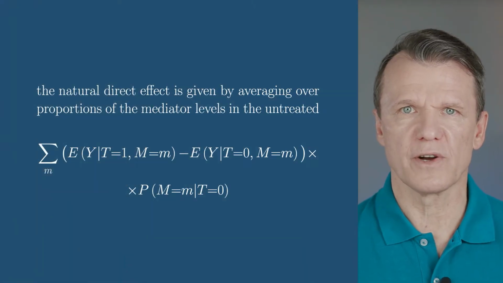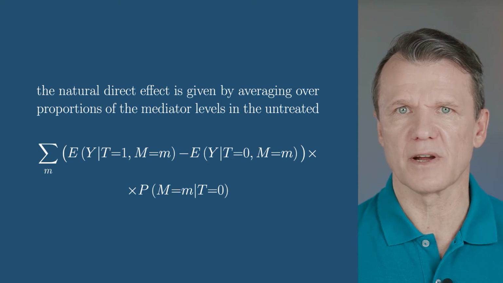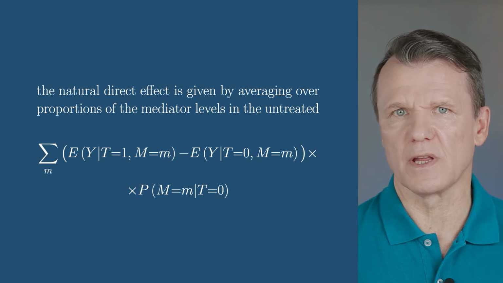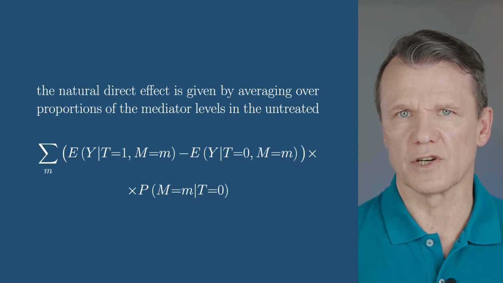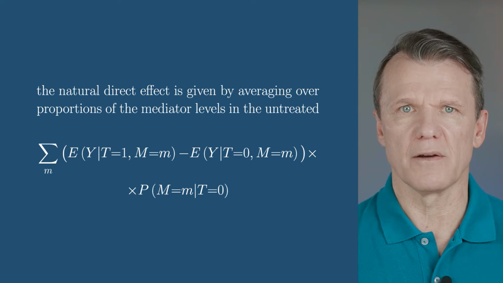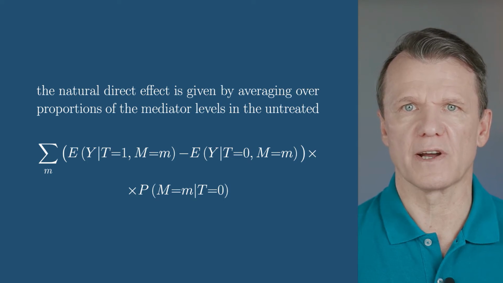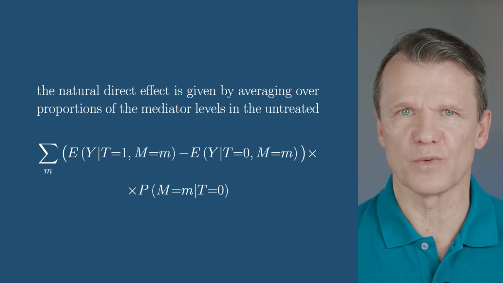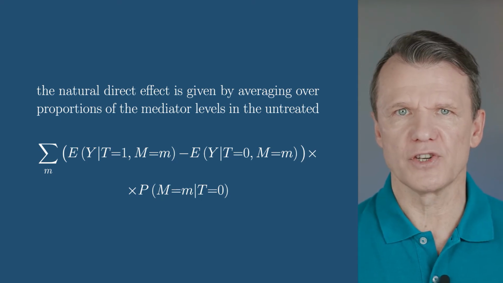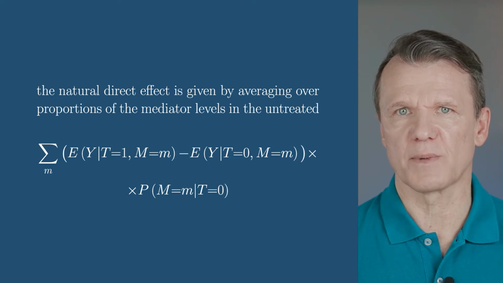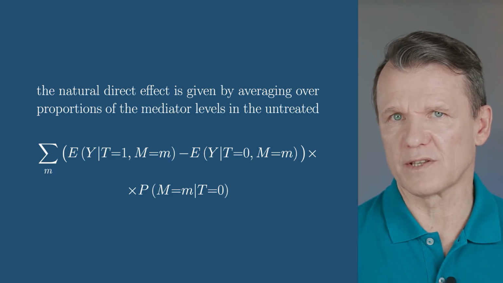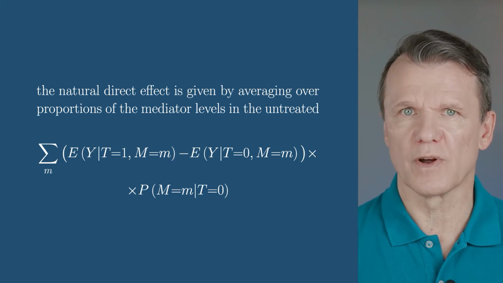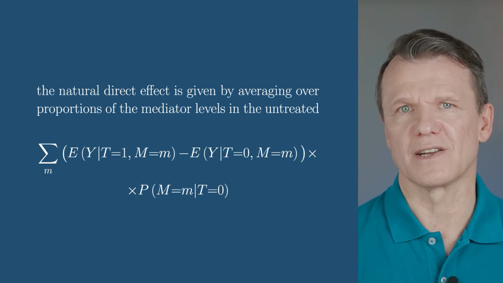In the case of confounding free mediation, we estimate the direct effect in two steps. We simply take the difference between the mean outcome in treated and untreated groups, and then average it over the proportion of mediator values in the untreated group. Why exactly in the untreated group? Well, averaging in the untreated group gives us the expected outcome if everyone was untreated, and it standardizes the outcome in the treated group for the mediator distribution in untreated population.